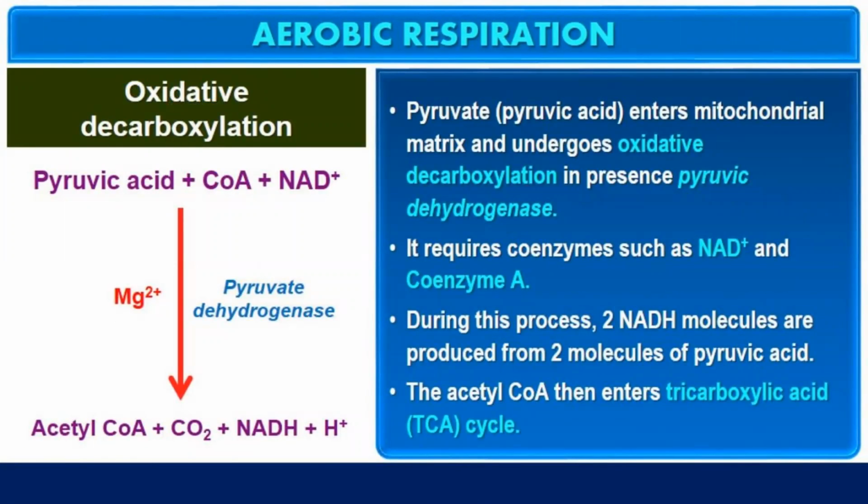The pyruvic acid that enters into the mitochondrial matrix will undergo oxidation in presence of the enzyme pyruvic dehydrogenase. It requires coenzymes such as NAD+ and coenzyme A. During this process, two NADH molecules are produced from two molecules of pyruvic acid. The acetyl-CoA then enters into the TCA, that is tricarboxylic acid cycle.